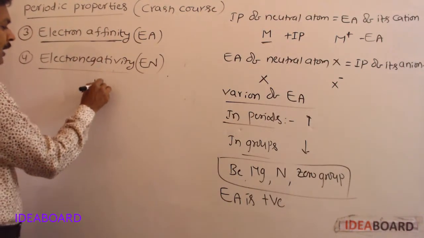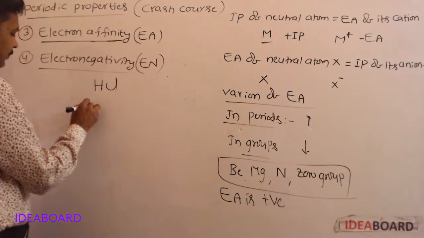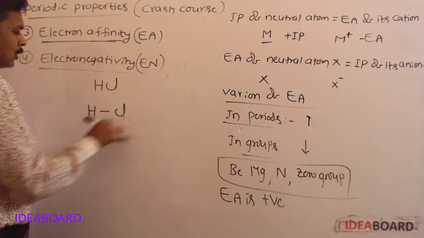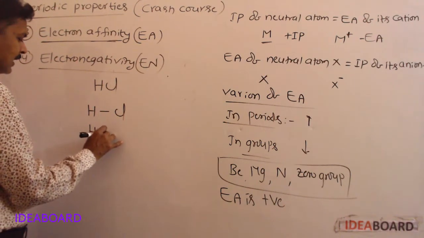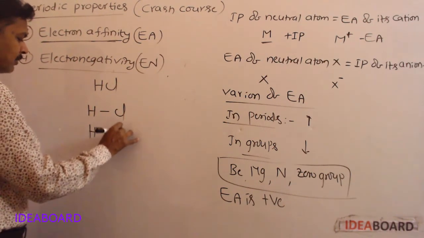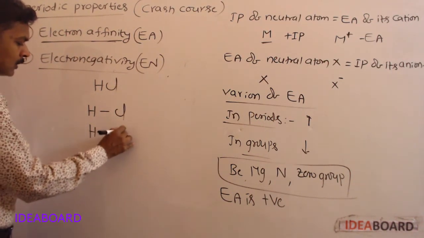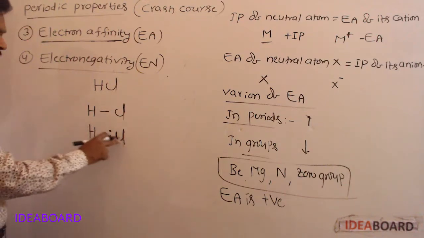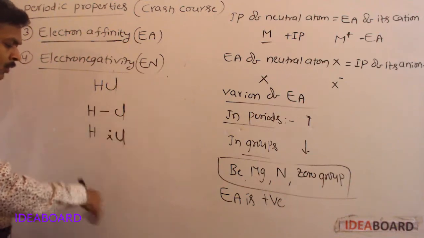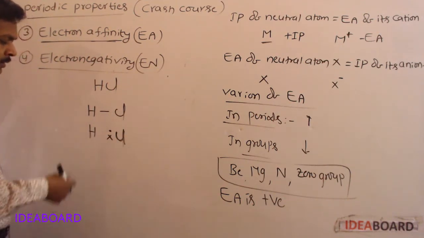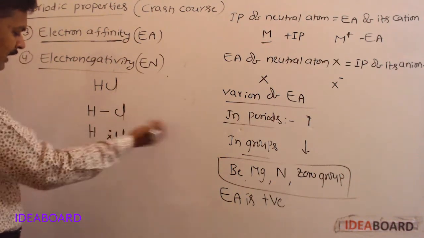If we take one heteroatomic molecule, HCl, between hydrogen and chlorine a covalent bond is present. To form this bond, hydrogen contributes one electron, and chlorine also contributes one electron, but that bonding electron pair is partially more closer to the chlorine. It is not present exactly between hydrogen and chlorine. It is more closer to chlorine. That means when compared to hydrogen, chlorine has more tendency to attract the electrons.